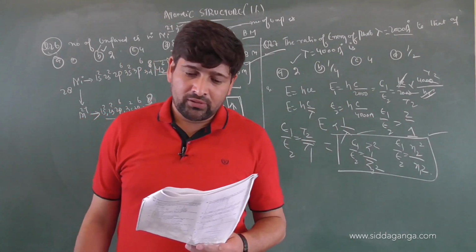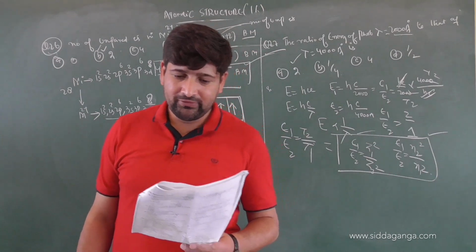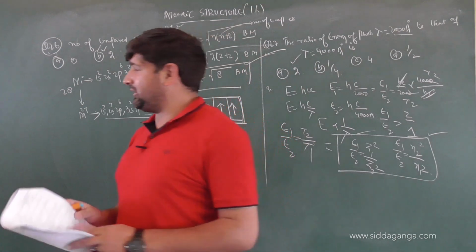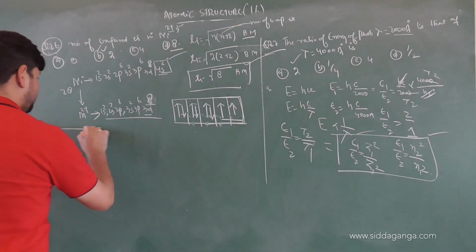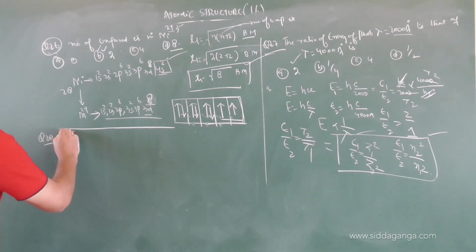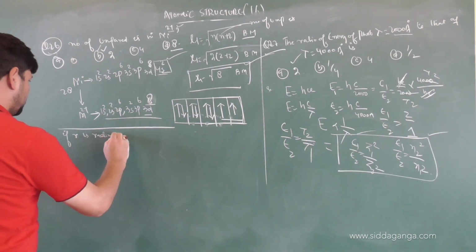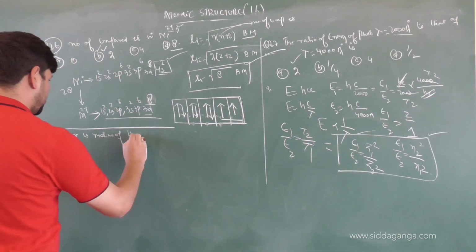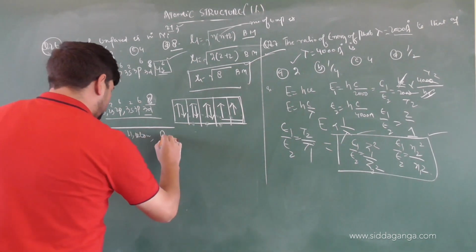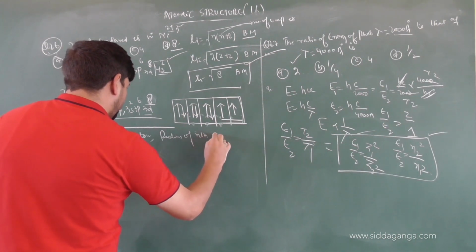If R is the radius of first orbit, the radius of nth orbit of hydrogen atom will be, the question is very simple. So this is almost question number 28. If R is the radius of hydrogen atom, what will be the radius of nth orbit?